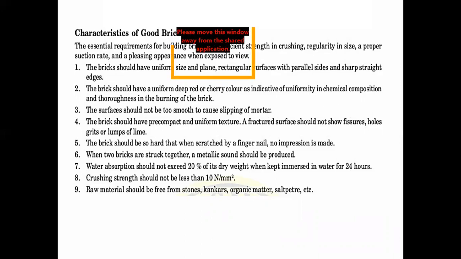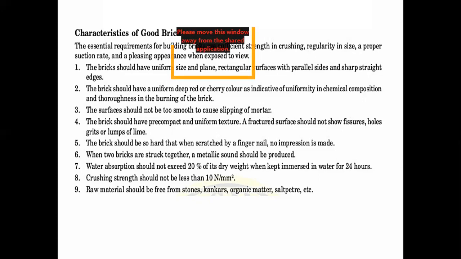He will say that he is getting very good quality bricks for your building, but he will purchase second class bricks and say that he has purchased first class bricks. How do you know whether it is first class or second class? By visually examining it, you should find whether it is first class or third class bricks. That is what they have mentioned here, the characteristics of a very good brick for building purposes.